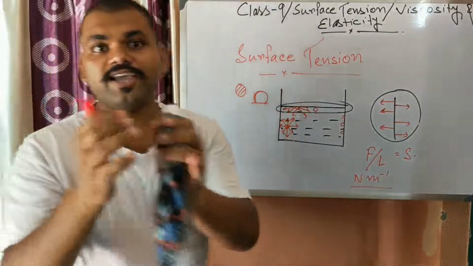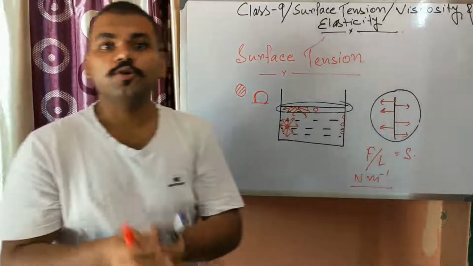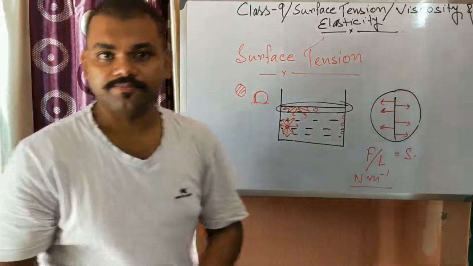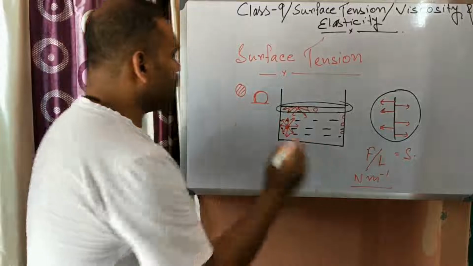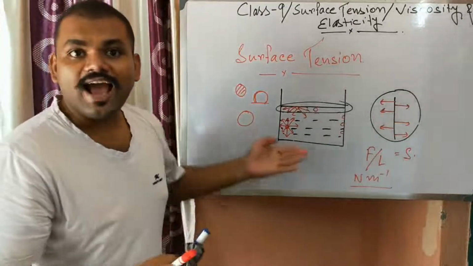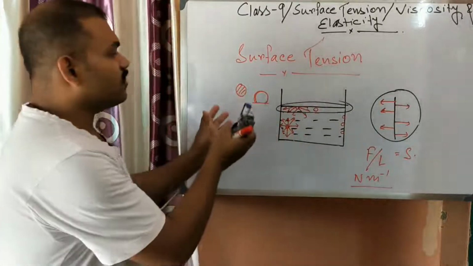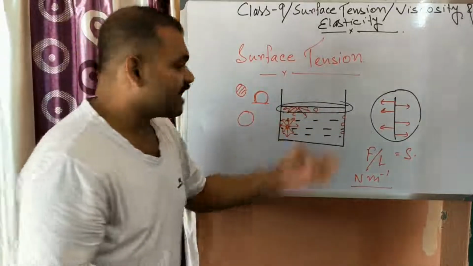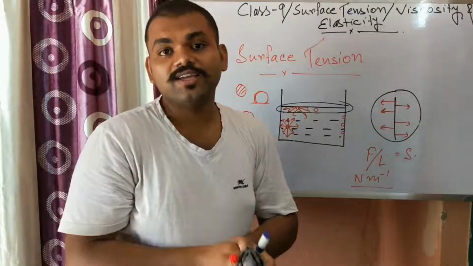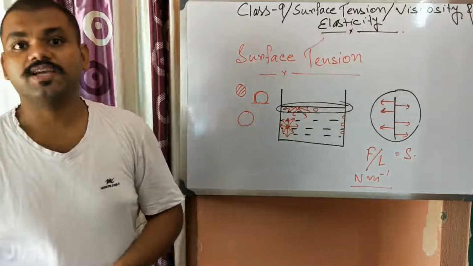So if I gave you some amount of clay and told you to make something which will have the smallest surface area, then the student who makes a sphere with that clay will have the minimum surface area. So that's why these raindrops or this mercury try to get the minimum potential energy. So that's why they try to get the minimum surface area.